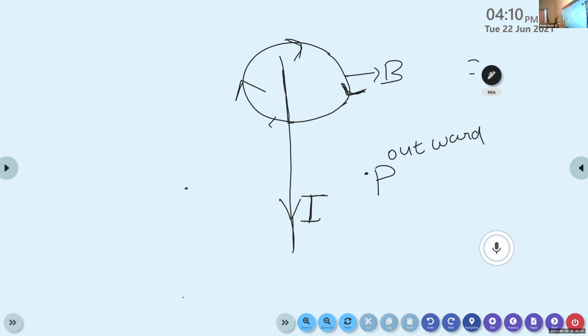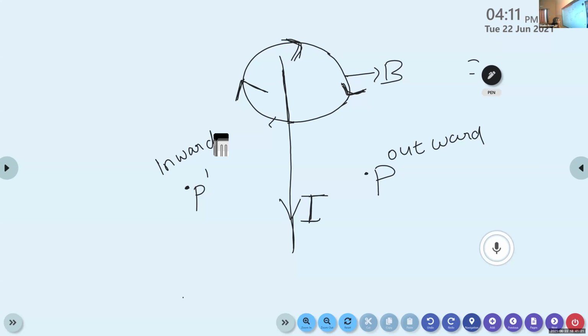Again, I consider another point P dash here. What about the direction of the magnetic field at P dash? Here the magnetic field is pointing into the plane, that is inward. That is just opposite to the above case. Whenever the direction of the current changes, the direction of the magnetic field also changes. If the direction of the current changes, the direction of the magnetic field also undergoes change.